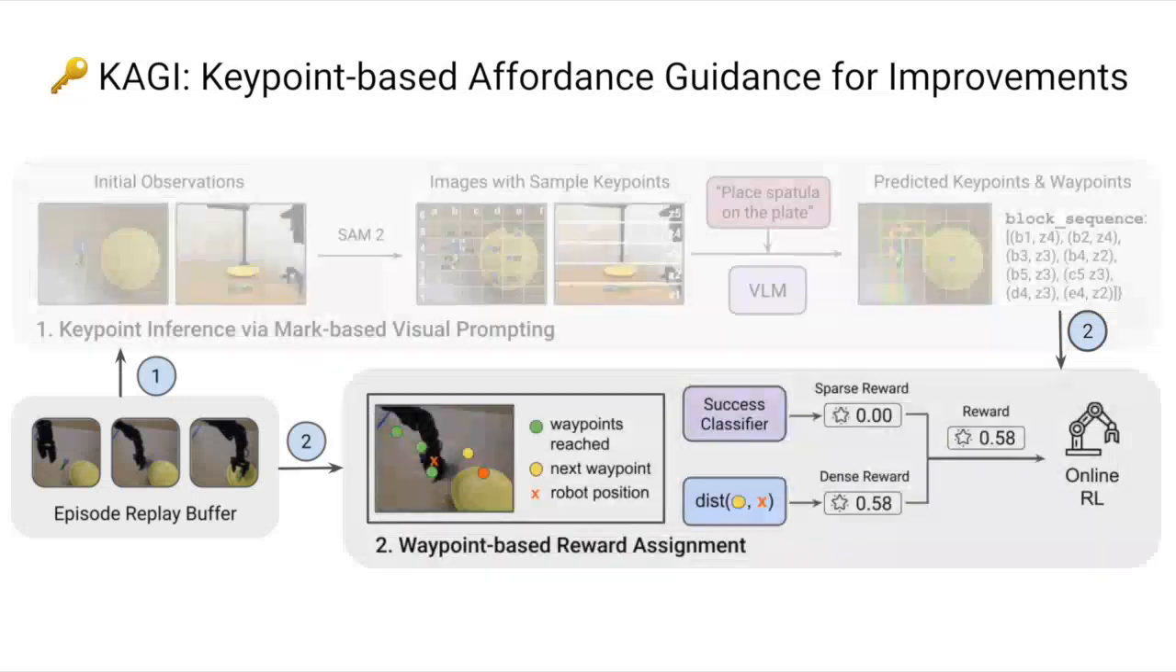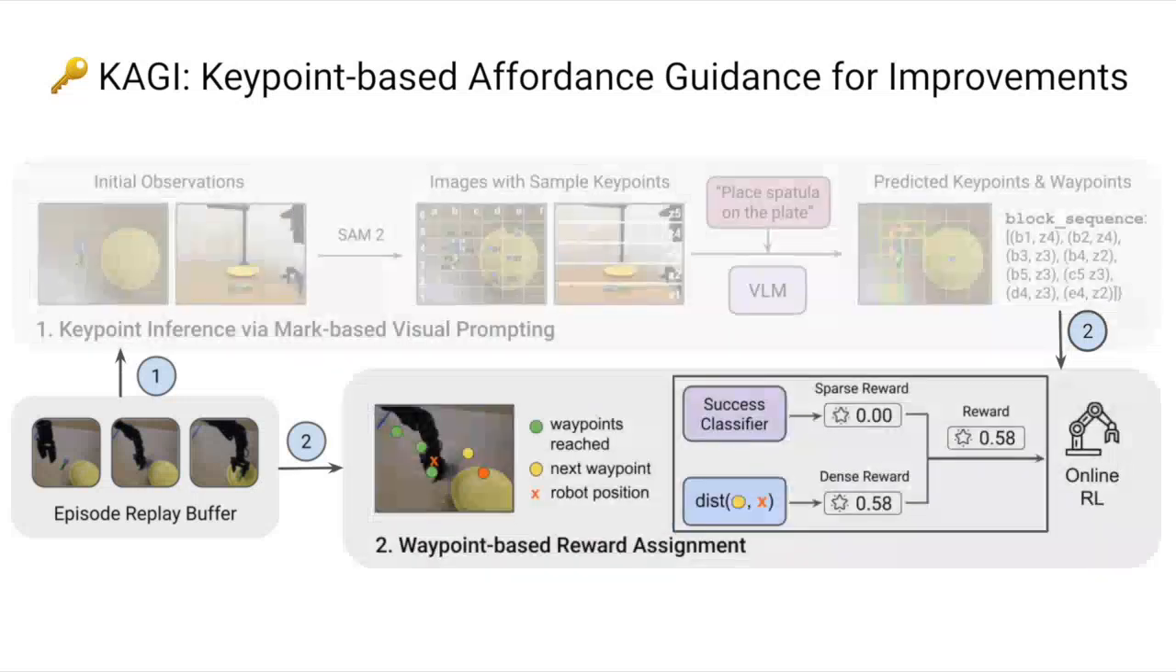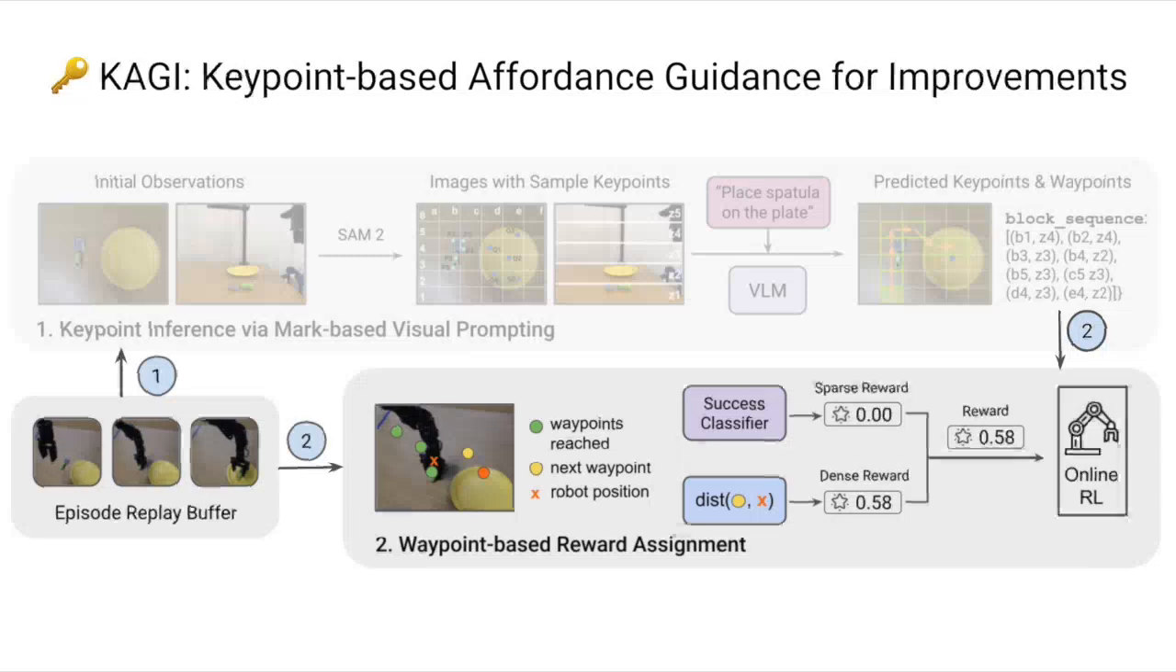In the second step, KAGI computes rewards for each frame. At each time step, we compute dense reward with respect to the waypoint sequence and sparse reward derived from a success classifier. We combine these rewards to optimize an online RL policy for the given task.